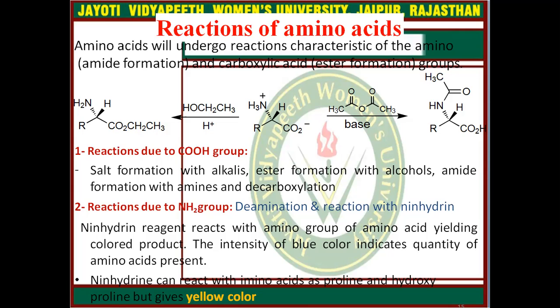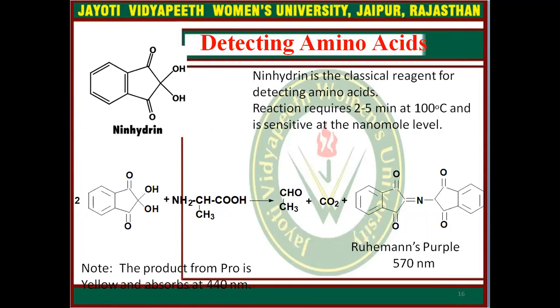Ninhydrin reagent reacts with the amino group of an amino acid, yielding a colored product. The intensity of blue color indicates the quantity of amino acid present. Ninhydrin can react with amino acids such as proline and hydroxyproline but gives a yellow color. How to detect amino acids? Ninhydrin is a classical reagent for detecting amino acids, and the reaction requires 2 to 5 minutes at 100 degrees temperature and is sensitive at the nanomole level.